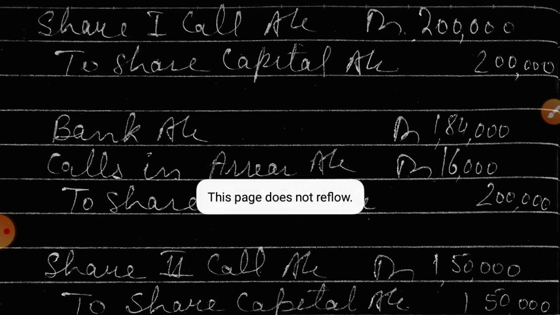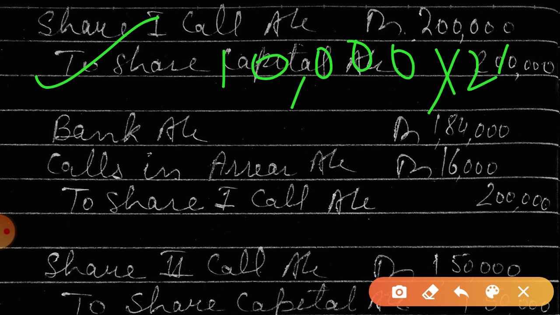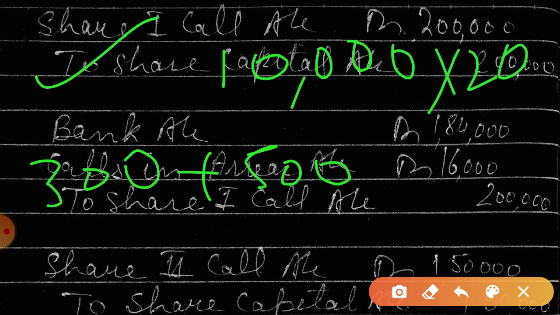Okay, now the next entry will be share first call. The call will be made from all the shareholders until and unless there is forfeiture of share. We will call all the shareholders whether they have paid the previous call money or not. So here we are calling the amount of first call from all the 10,000 shareholders. But now 300 shareholders plus 500, that means 800 shareholders are not paying the amount at the rate of 20.